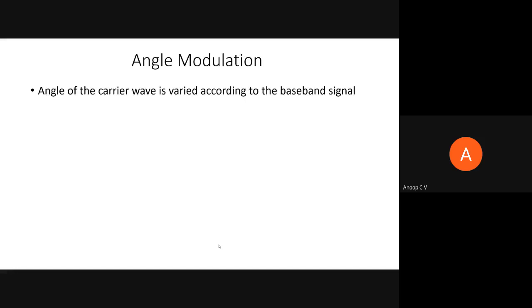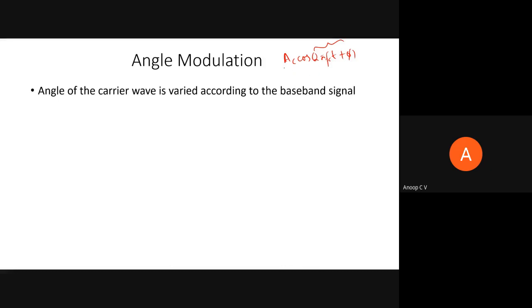In angle modulation, as you know, the angle of the carrier wave is varied according to the baseband signal, whereas in amplitude modulation, the amplitude was varying. Angle means, if you have a carrier wave Ac cos(2 pi fc t plus phi), whatever is within this bracket, the argument of this cosine, will be changing according to the message signal.